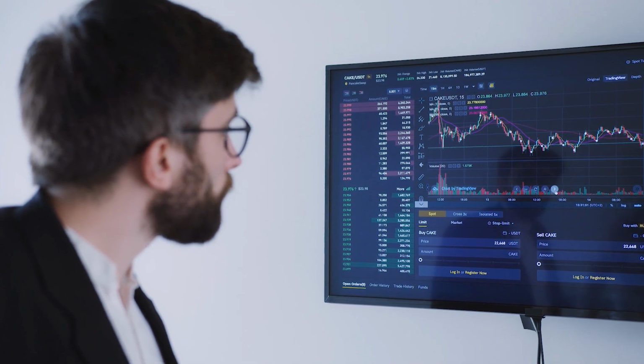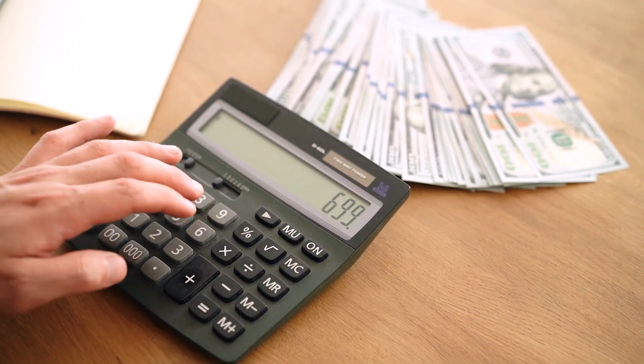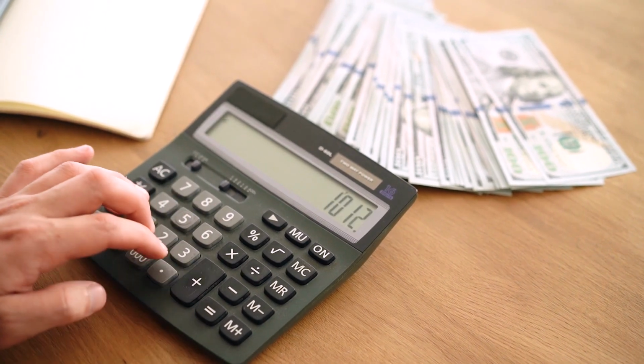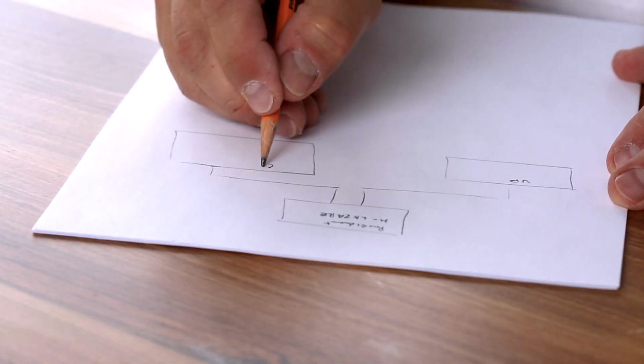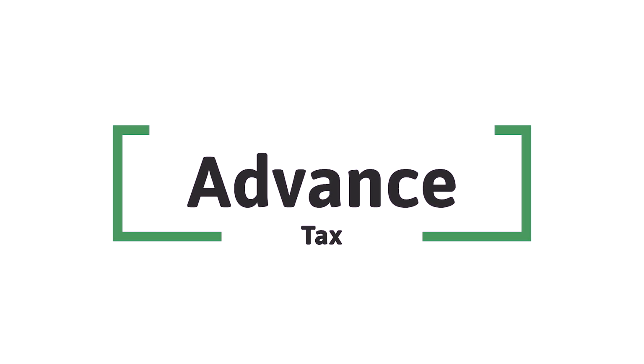So I have been talking to a lot of investors slash traders lately, and they think just paying the short-term capital gains or the long-term capital gains on their trade profits is enough. But you can end up paying a lot of taxes on your trade profits at the end of the financial year if you don't plan them well. So one thing that I wanted to cover in this video is advanced taxes. We will be covering four major things in this particular video.